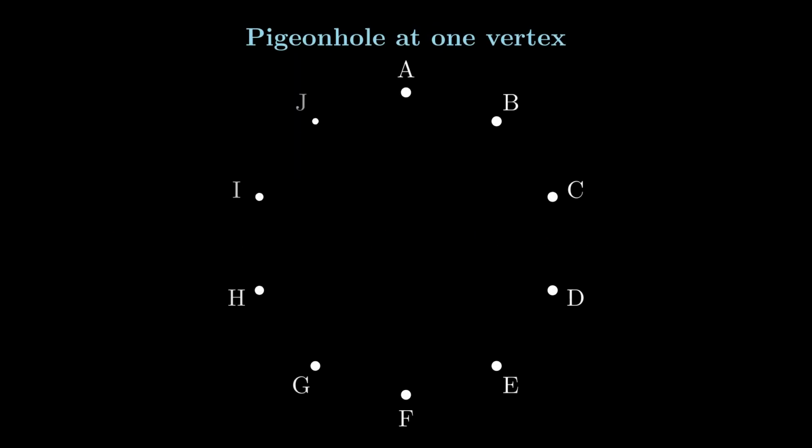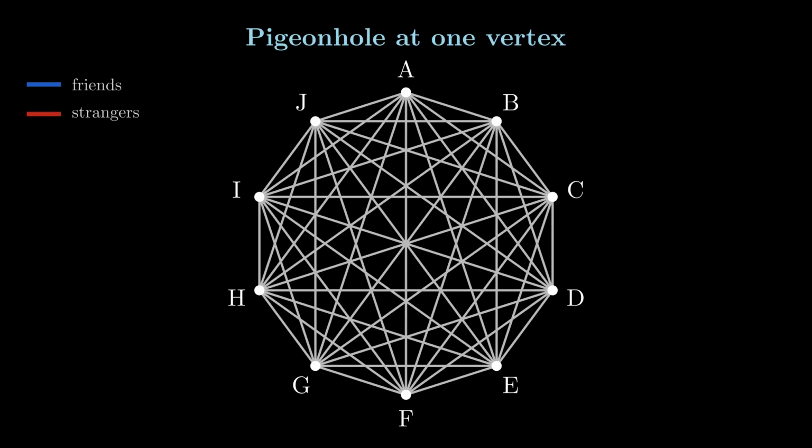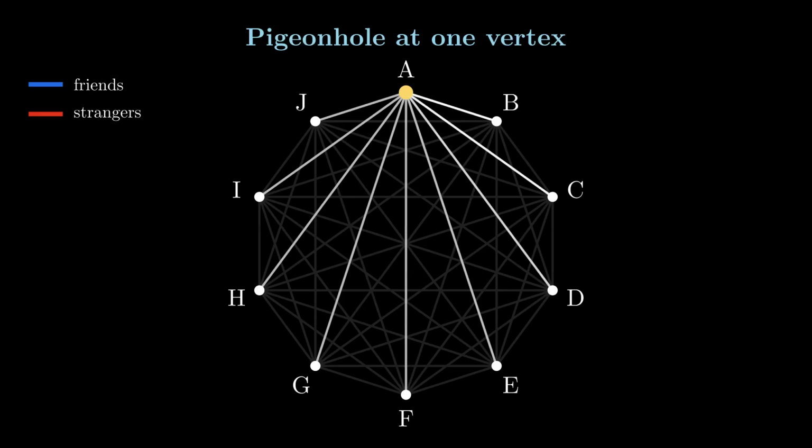For a party of 10 people, we begin by modeling it as the complete graph on 10 people, and we zoom in on one of them. Say person A. A has 9 edges to everyone else, each either blue or red. Here's the key idea. If A has at most 3 blue edges and at most 5 red edges, then that's at most 8. But A has 9 edges coming out of it. So A must have at least 4 blue edges or at least 6 red edges.